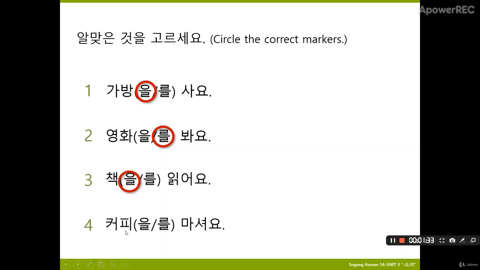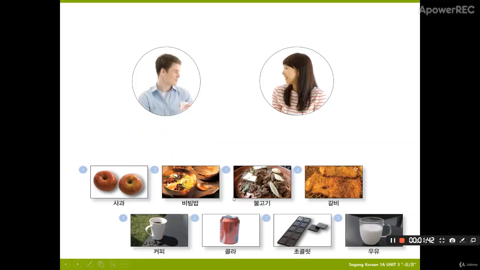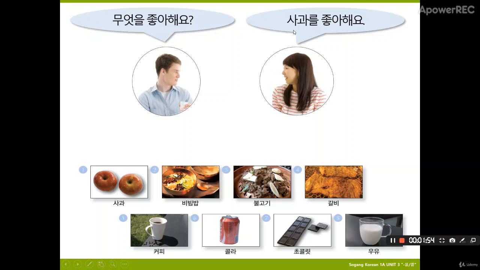Coffee. There's no end sound here, so we'll use 를. 커피를 마셔요. I drink coffee. So in this exercise, this guy will ask you 무엇을 좋아해요? 무엇 is what, so we use the object marker here, like 좋아해요. And the girl said 사과를 좋아해요. 사과, apple.